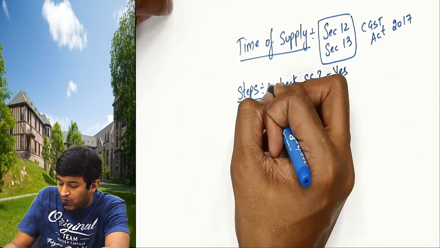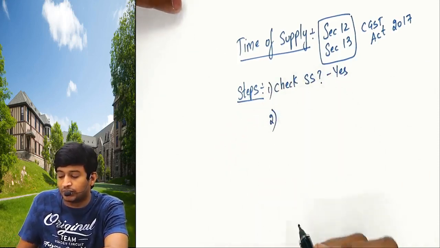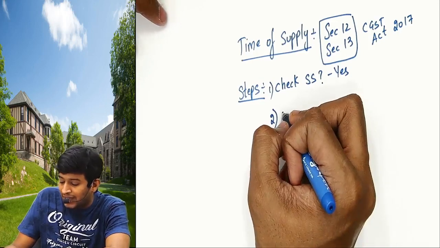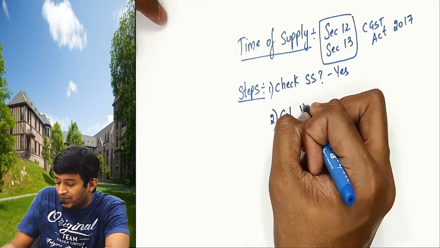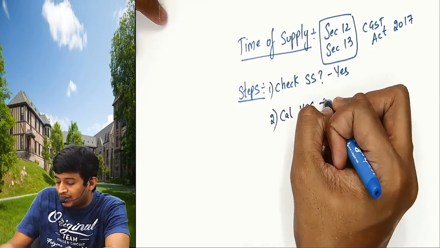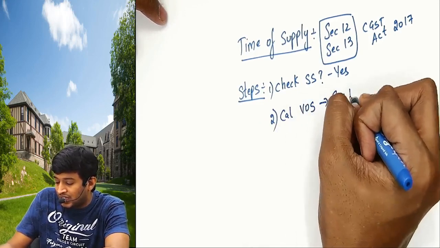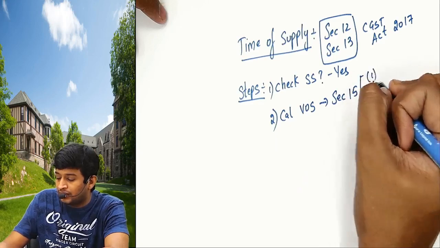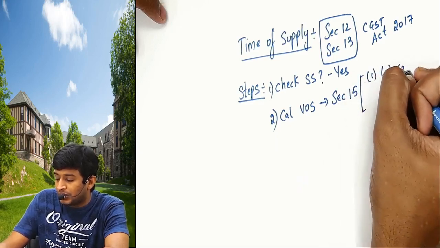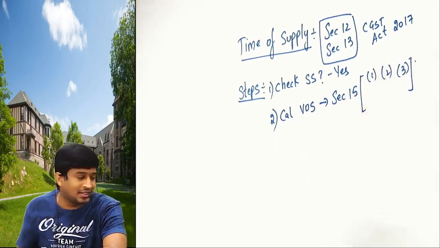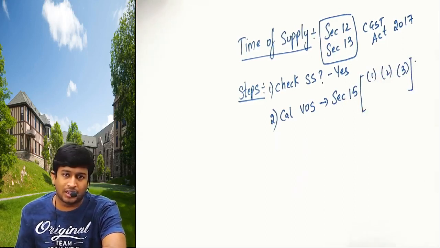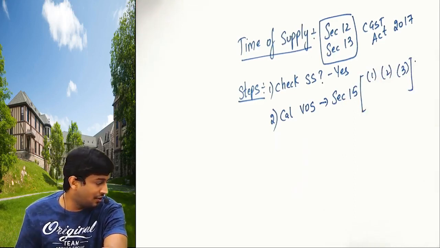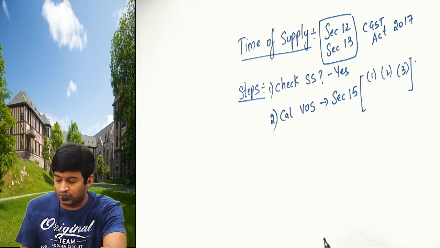Step 2, if it is supply, calculate value of supply that is given under section 15. In 15 we have subsections 1, 2, 3. 15.1 is the transaction value, 15.2 are the inclusions, and 15.3 are the exclusions.